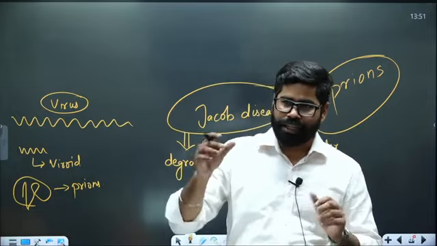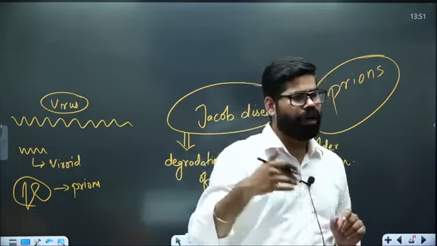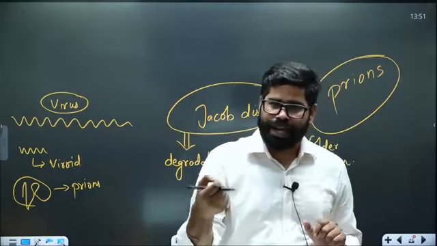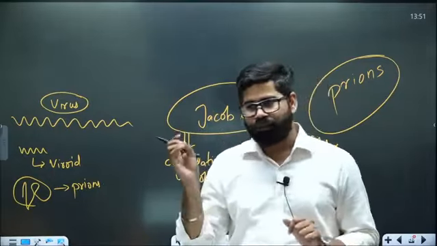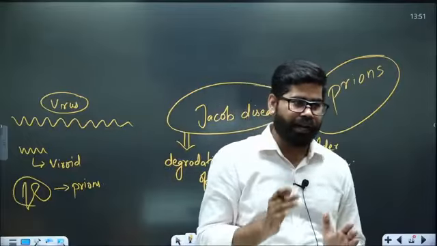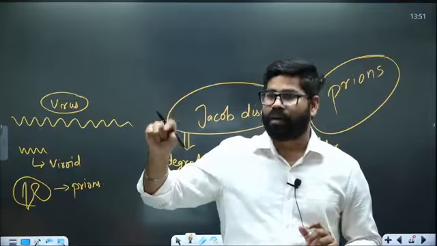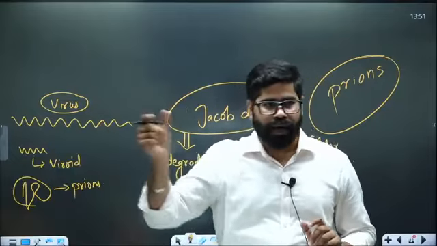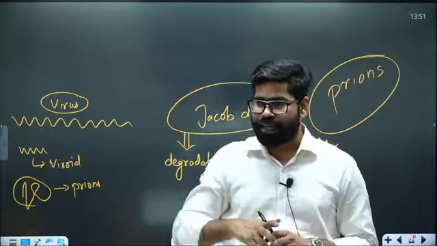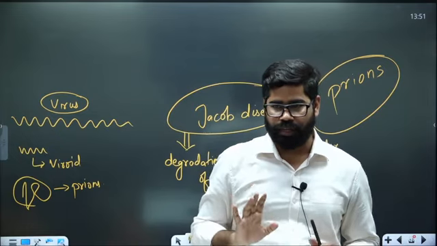When there are only some proteins which have no fixed shape or size, it is basically prions. If they have created a small piece of RNA, they become viroids. If they have created a more complex form of RNA, they are viruses. And even in viruses, there can be further evolution, forming an entire DNA structure.